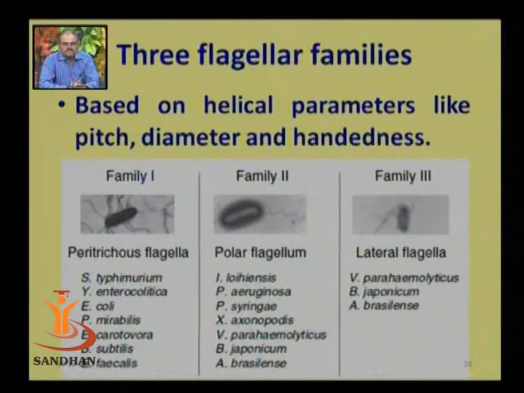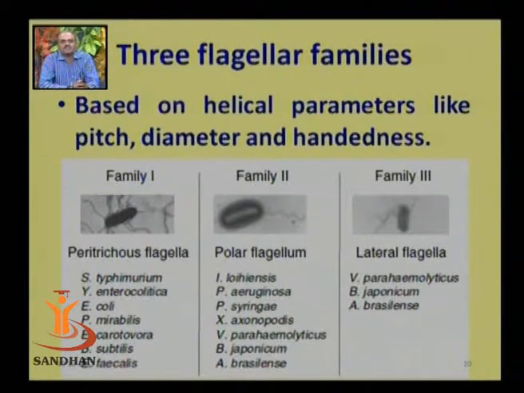So as you can see in the slide, based on the helical parameters, we have divided the flagellar families, and we have three major families. The first family, family 1, is known by peritrichous flagella, and the best examples are Salmonella typhimurium, Escherichia coli and others. Family 2 bears polar flagellum, which is found in Pseudomonas aeruginosa or in Pseudomonas syringae.